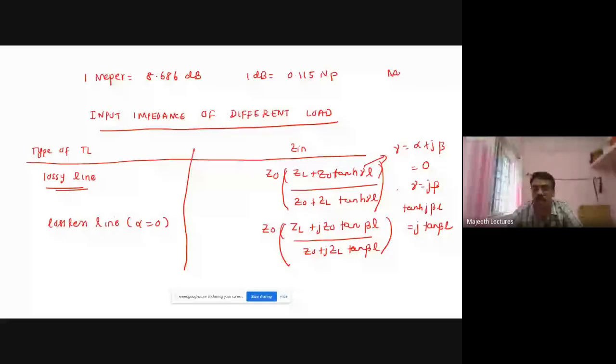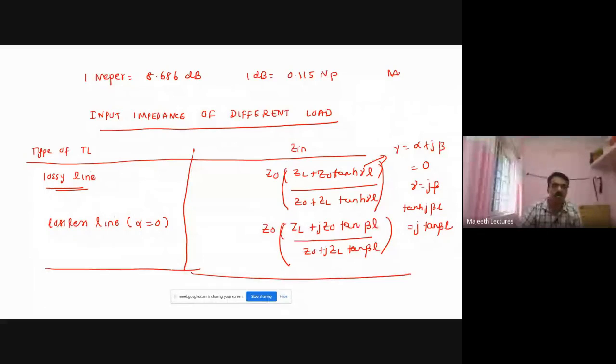From that, if you substitute gamma is equal to j beta, tanh j beta L becomes j tan beta L. So that's what it is for lossless, right? So these two equations are very, very important. Fine. So this is the Zin formula, input impedance equal to this one.